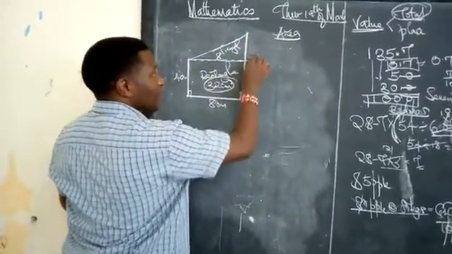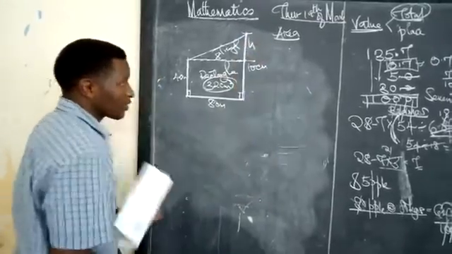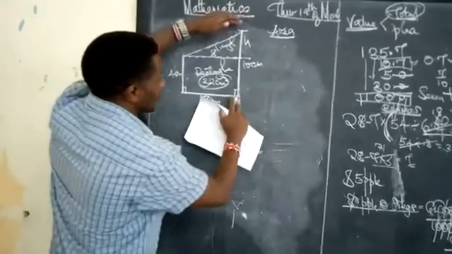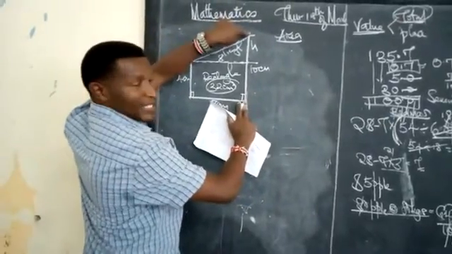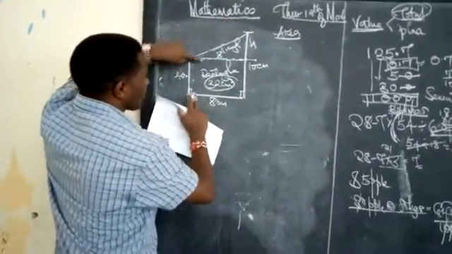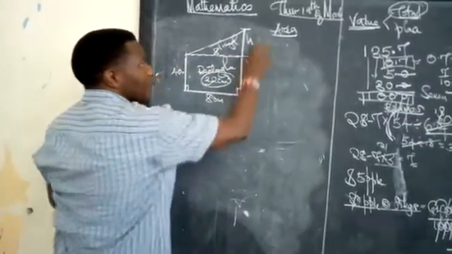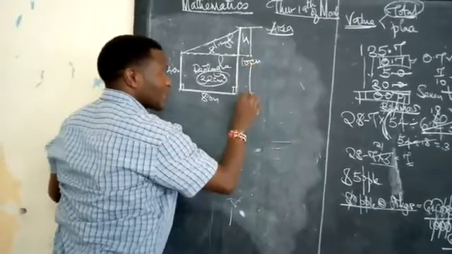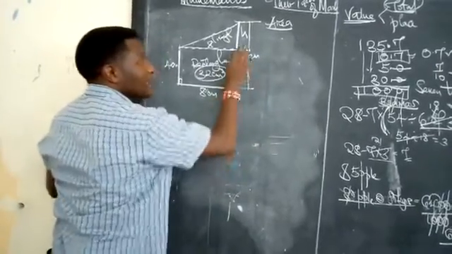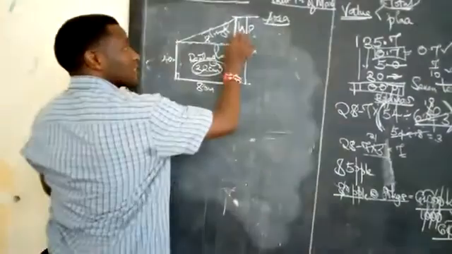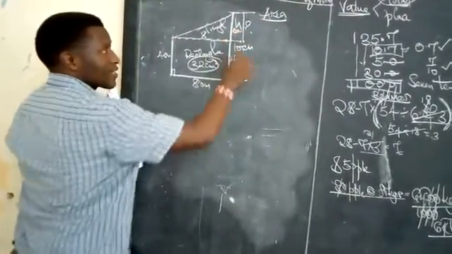This distance here from here to here should give you the height. Where do you get the height? If you use your brains, you will see the distance from this point to this other point is 10 centimeters. And this distance is given here to be 4. If the whole length from here to the bottom here is 10, and from here to here is 4, what is the missing height here? Yes! Very simple, you get it as 6 centimeters.